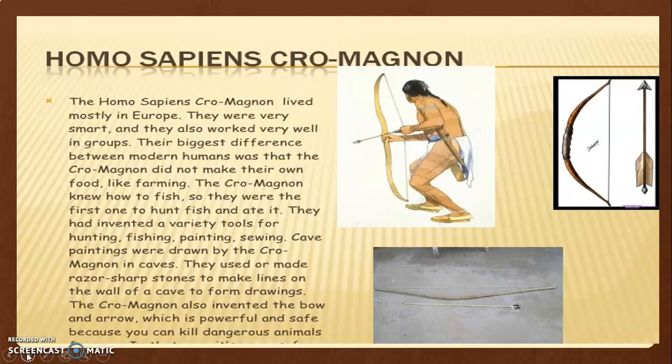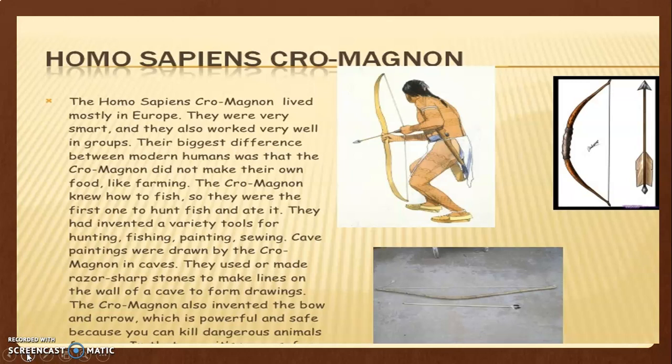The Homo sapiens, that is the Cro-Magnon, lived mostly in Europe. They were very smart and they also worked very well in groups. The biggest difference between them and modern humans was that the Cro-Magnon did not make their own food. They did not make it because they were only starting to understand things like farming. The Cro-Magnon knew how to fish. So they were the first ones to hunt fish and eat it. They had invented a variety of tools for hunting, fishing, painting, and sewing their own clothes. So they had learned these techniques of hunting, fishing, painting.